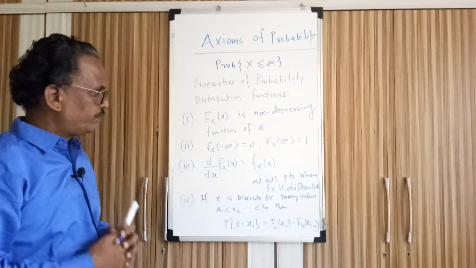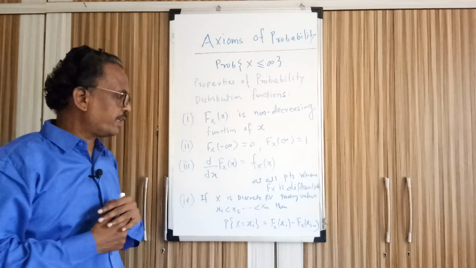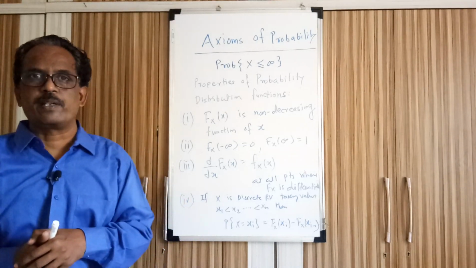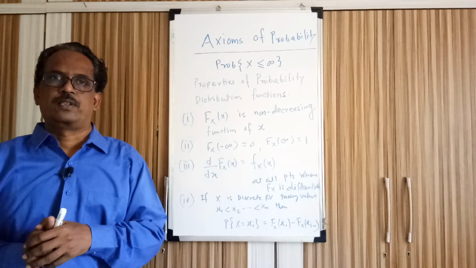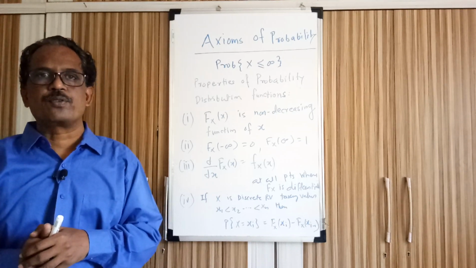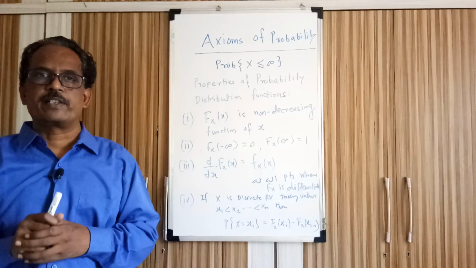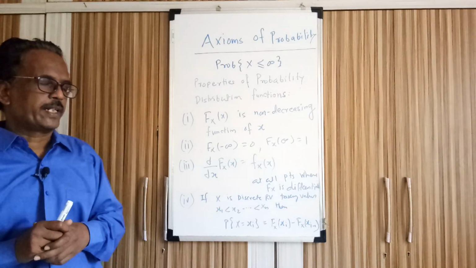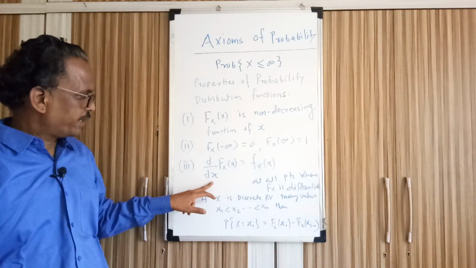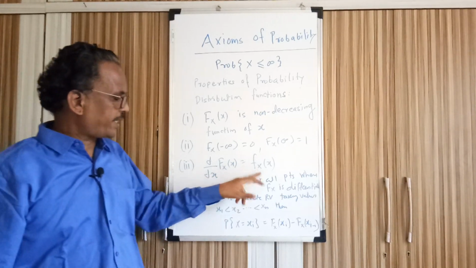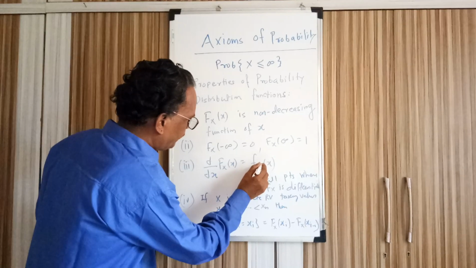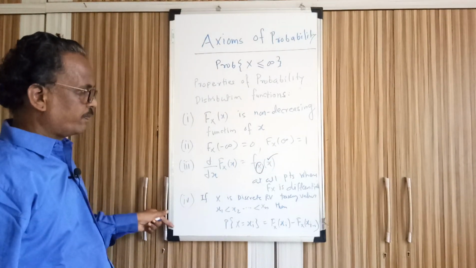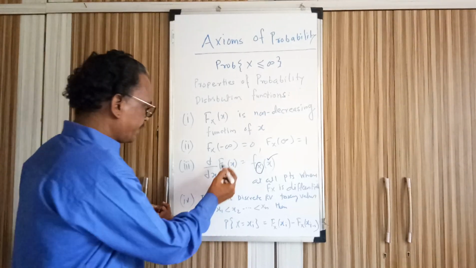We have also seen, when we defined the density function, that it is the derivative, or differentiation, of the distribution function. So dF_X(x)/dx is equal to f_X(x), where x is the value taken by the random variable at a particular instant. The definition of the probability distribution function is the probability that the random variable capital X takes a value less than or equal to small x.